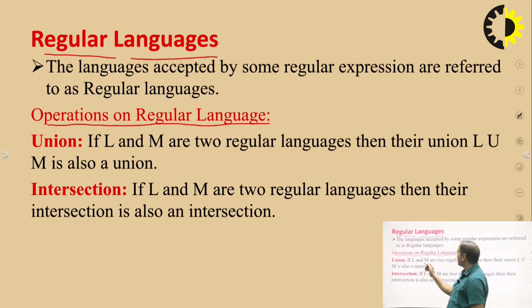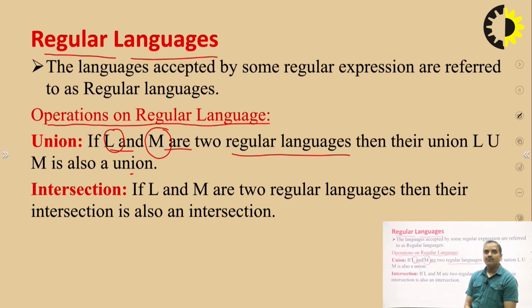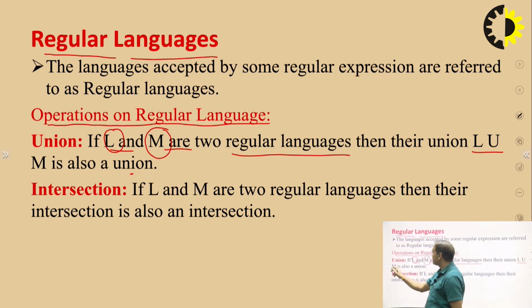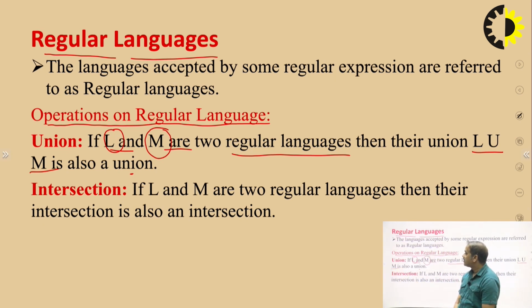Here, if L and M are two regular languages, that means L is a regular language and M is another regular language, then the union of these languages, written as L union M, is also a regular language. The language generated by the union of L and M is also a regular language.